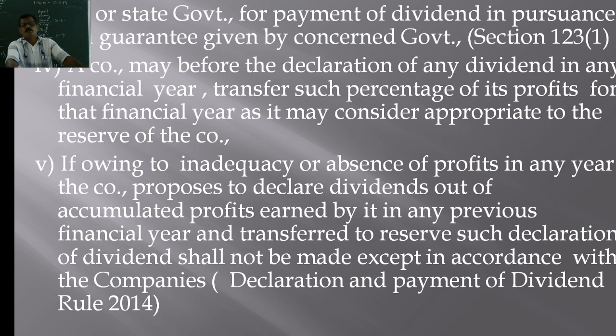All the profits earned by the company need not be declared as dividends. Certain percentage of profit should be transferred to general reserve every year out of the profits. Therefore, a company, before declaration of dividend in any financial year, should transfer such percentage of profits in that financial year as it may consider appropriate to the reserves of the company.